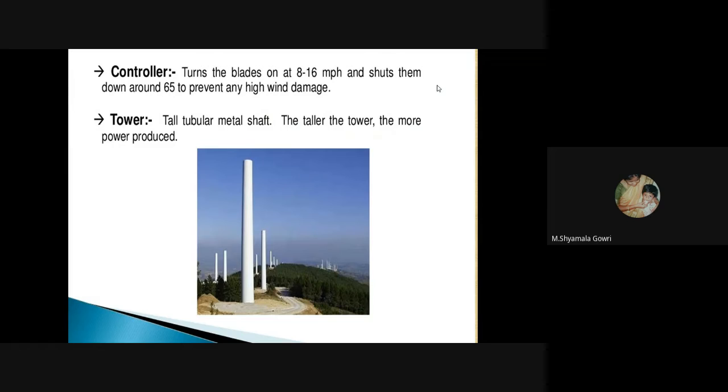Next is a controller. It turns the blades on at 8 to 16 miles per hour and shuts them down around 65 to prevent any high wind damage.